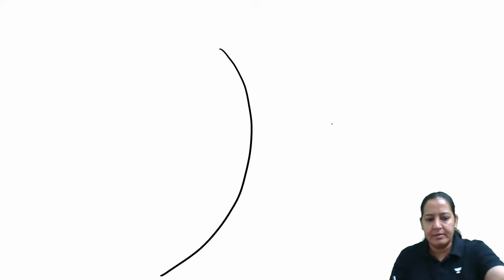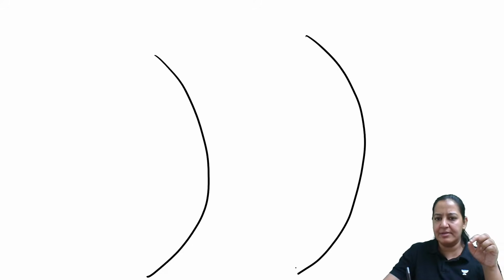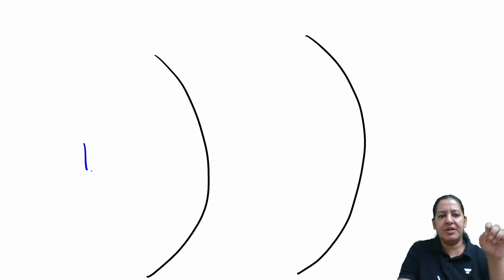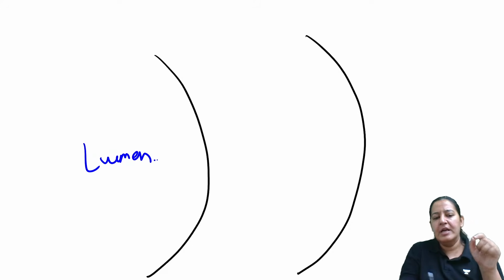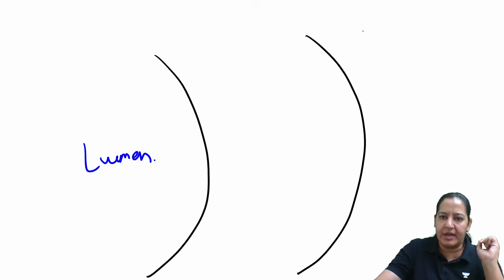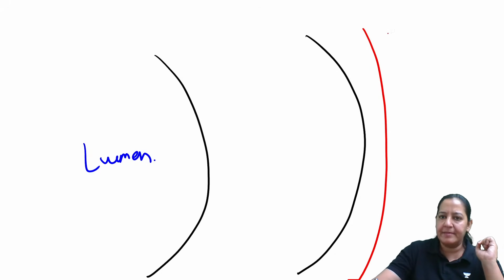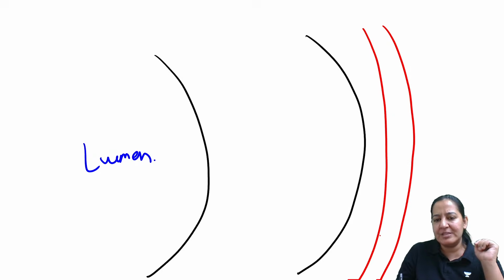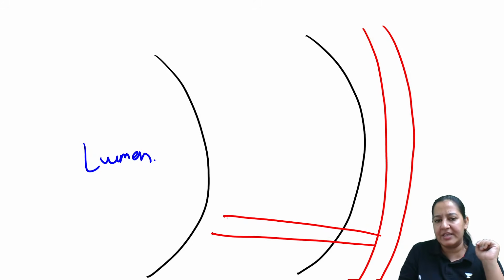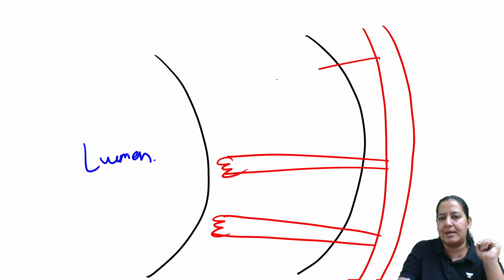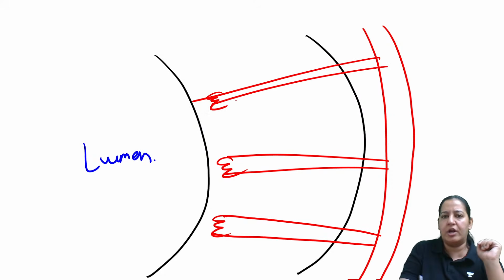On this page, I'm drawing the wall of the left ventricle. You can appreciate this is the lumen containing blood, right? Here I am drawing the coronary. This is the bigger coronary, that is the conductance vessel, and from it small resistance vessels are coming inside. They are supplying the wall from outer to inner side.